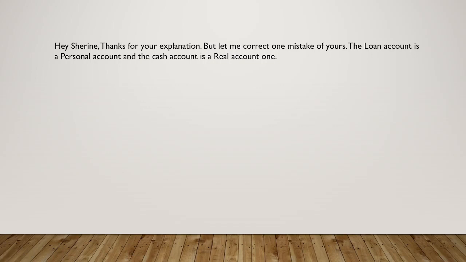Thank you for your explanation, but let me correct one mistake of yours. The loan account is a personal account and the cash account is a real account. Now, let's take an example of real account from the previous slide. As you can see, the loan account is debited and the cash account is credited. Loan account is a personal account and cash account is a real account.